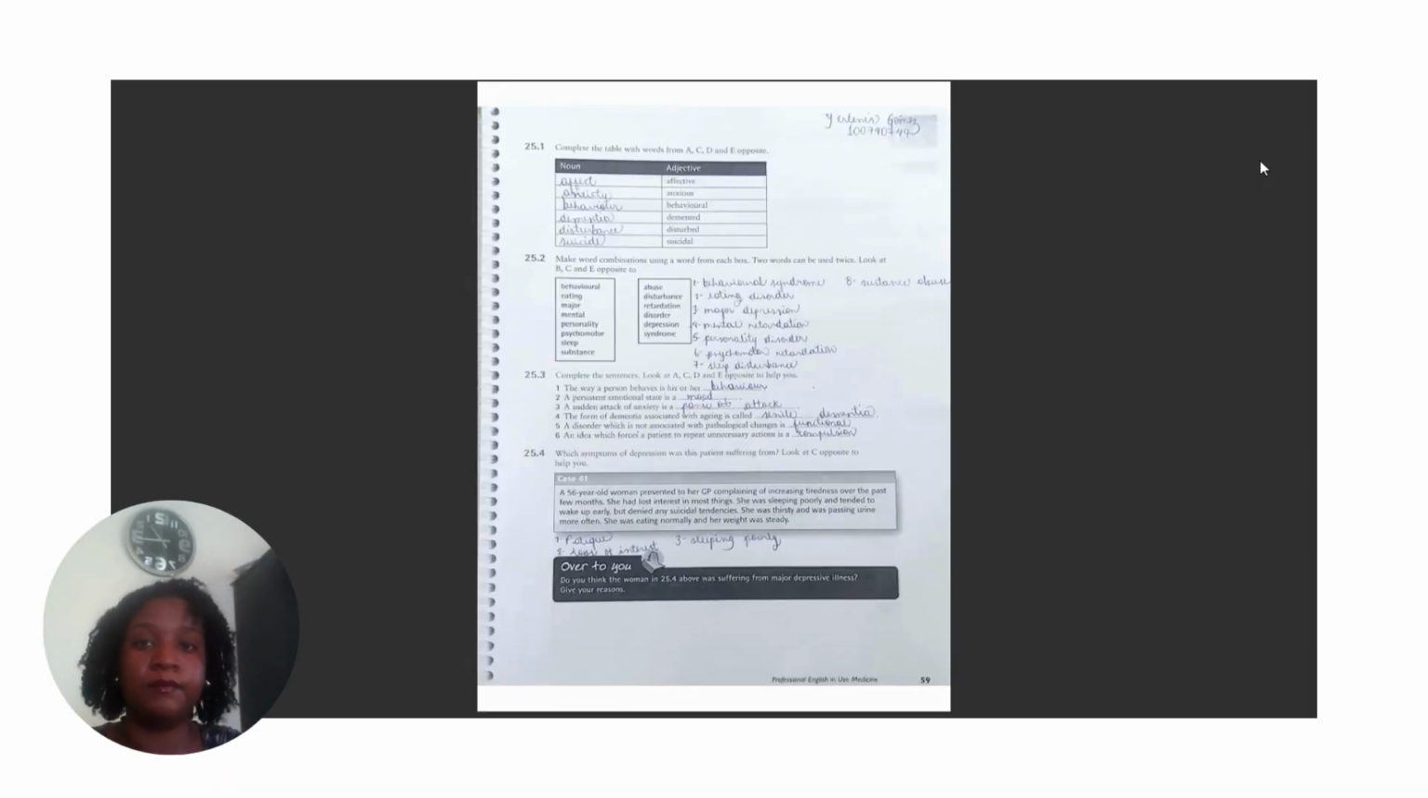Okay, now we're gonna be reading the exercises just in English. Okay, let's start. 25.1. Complete the table with words from A, C, and D opposite. We got the noun on the left side and the adjective on the right side. Okay, the noun is affect, affective, anxiety, anxious, behavior, behavioral, dementia, demented, disturbance, disturbed, suicide, suicidal.